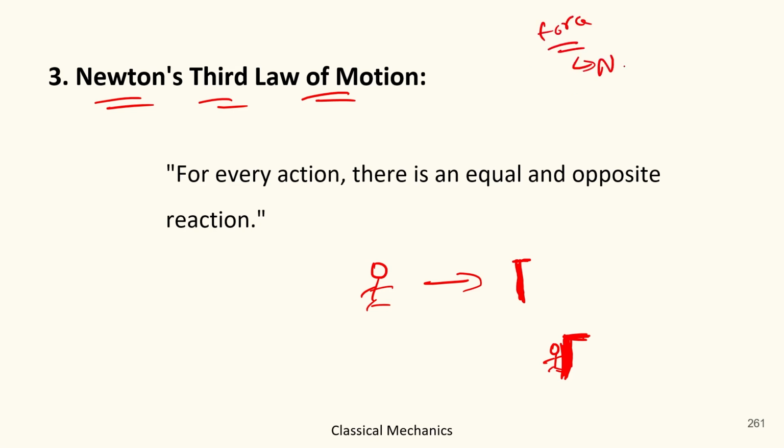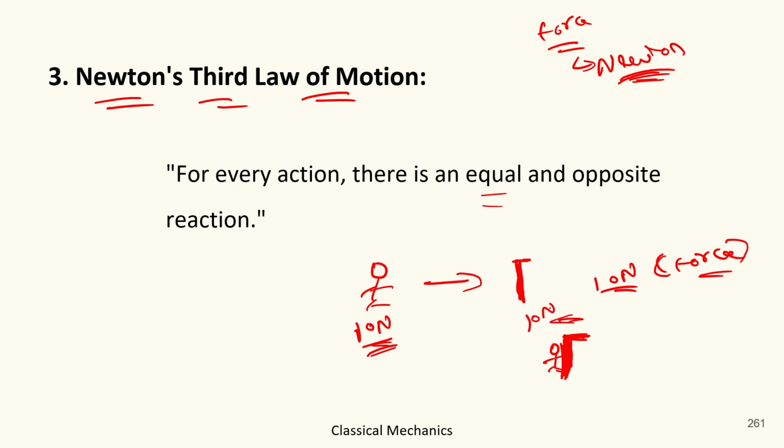And the measurement unit of force is Newton. Just take an example. So he hit the wall with the force of 10 Newton. Okay. So 10 Newton was his force with which he hit the wall, because our law says there is an equal and opposite reaction. So the wall will also hit him with 10 Newton of force. The same force will be hitting him back as the force he applied on the wall. So this is the third law of motion. Got it?